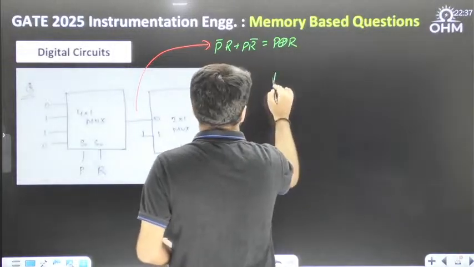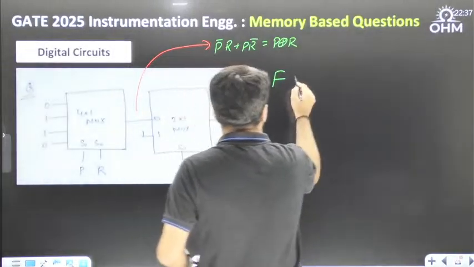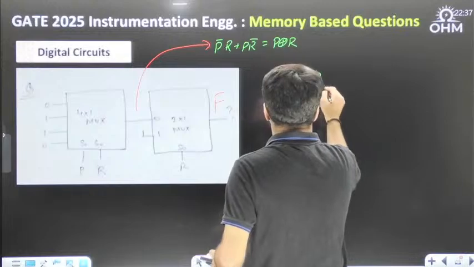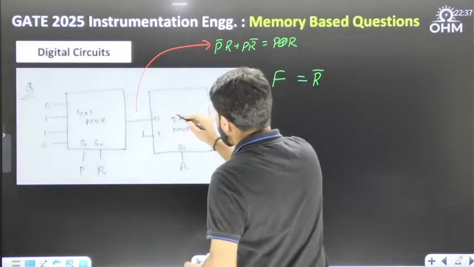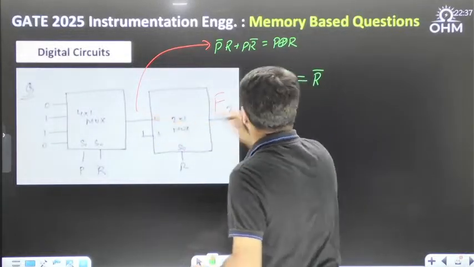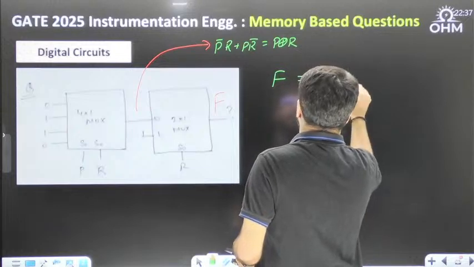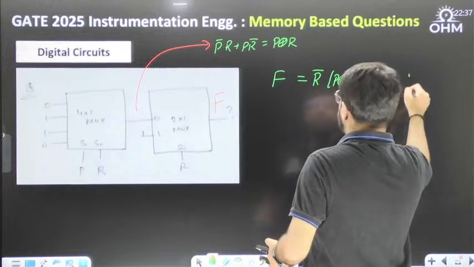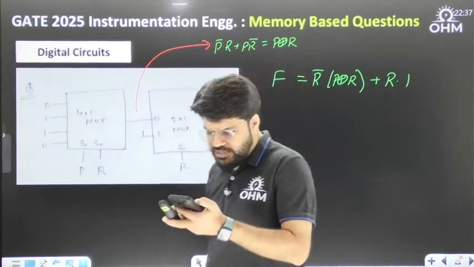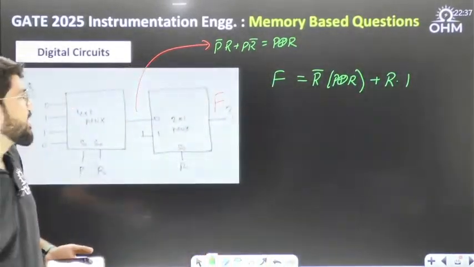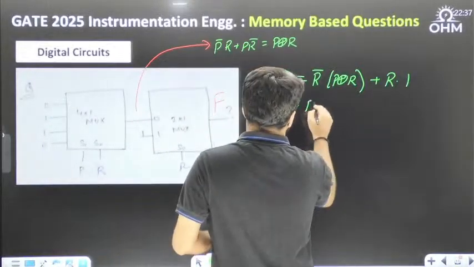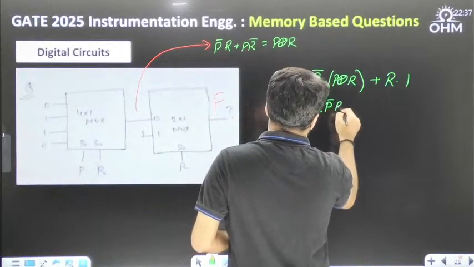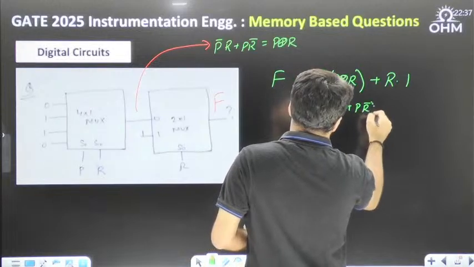Now what is the output F? Select line 0 means R bar to be multiplied by this output, which we have got as P XOR R, plus R into 1. If select line is 1, the I1 input is selected. So if I open this, it is R bar into (P bar R plus P R bar) plus R.